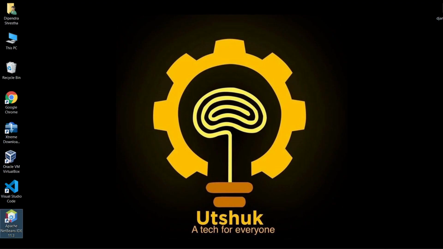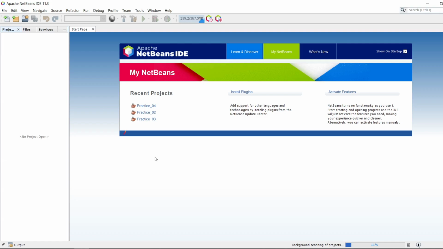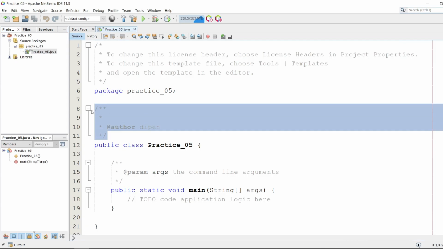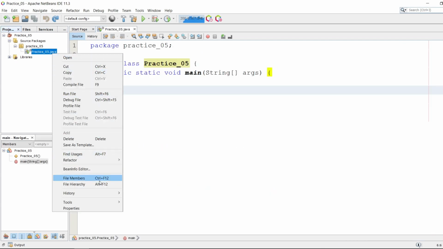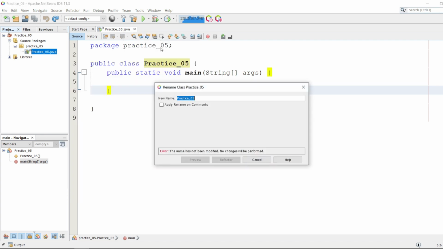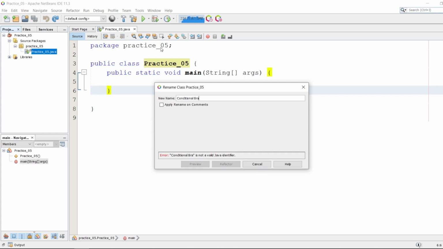Let's open our NetBeans IDE. So let's create one project. Next. And I'm gonna give the name practice underscore 05. Let's remove this, as I'm gonna rename my class as conditional branches. So let's rename.